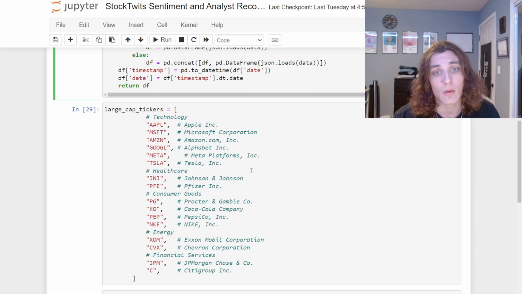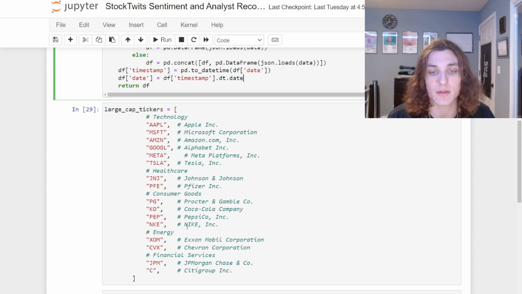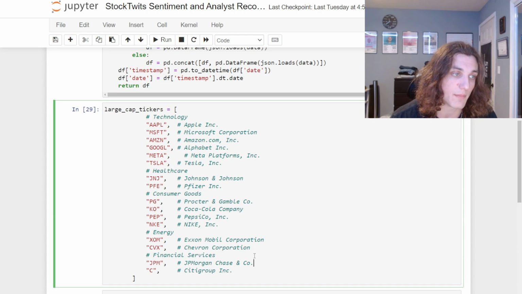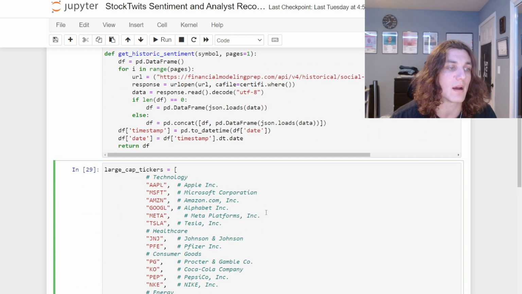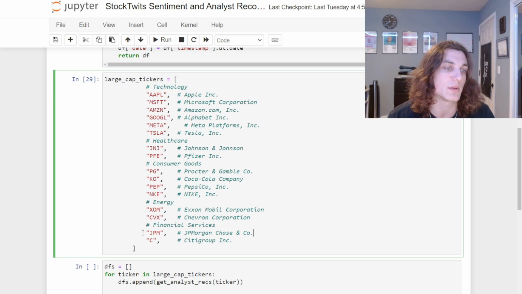We're going to do this for an arbitrary set of large cap tickers. This is very similar to the last video on my contemporaneous trading signal. We've got a whole bunch of different industries here: tech, healthcare, consumer discretionary, energy, financial services, whatever. These are just an arbitrary set of large cap tickers, just for the simplicity of the analysis, to get you up and going with FMP's API, so that we can do a moderately intricate analysis without going all in. If you want to do some sort of scientific study, then you would want to use a larger equity universe, probably the R3000 or S&P 500. You get the picture. But in this case, this will do.